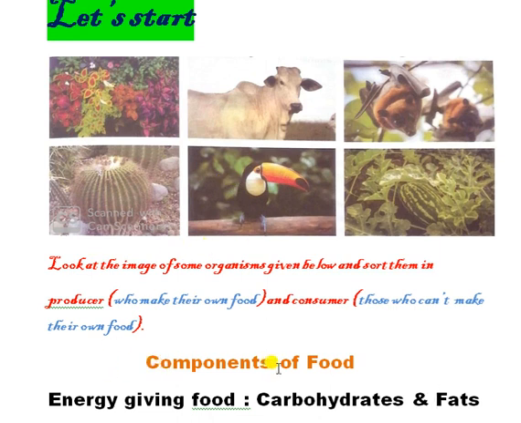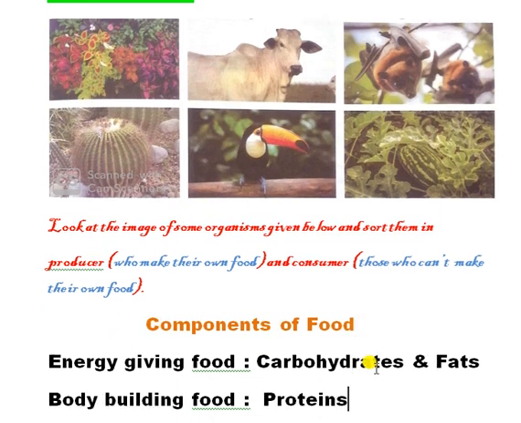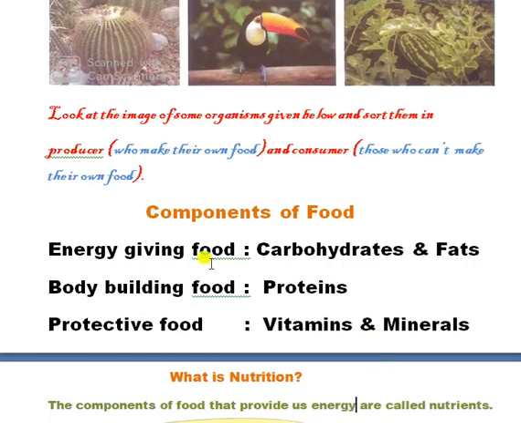Now we will discuss the components of food. So dear students, basically carbohydrates, fats, proteins, vitamins and minerals are the components of food.